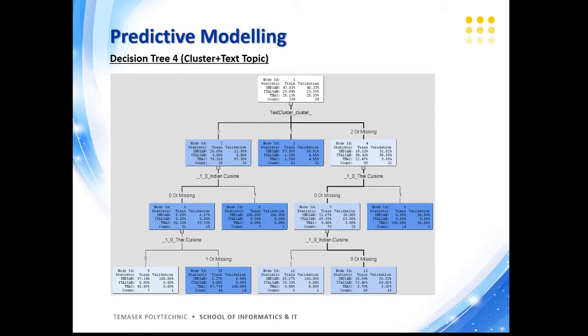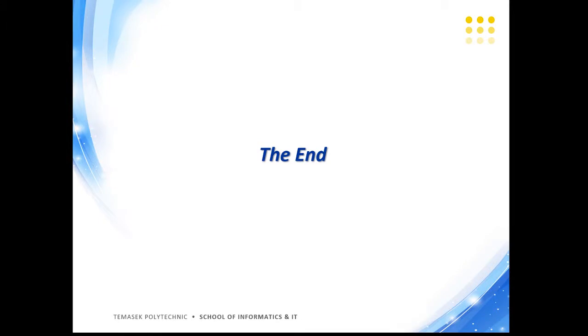So lastly, this is the decision tree built for model number 4, and it shows how the nodes are split based on the clusters and topics derived from the text categorization exercise. So with that, I've come to the end of my presentation. Thank you for listening.